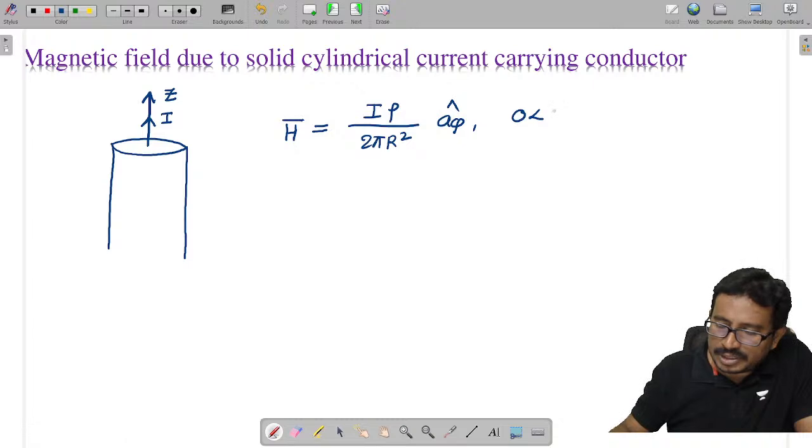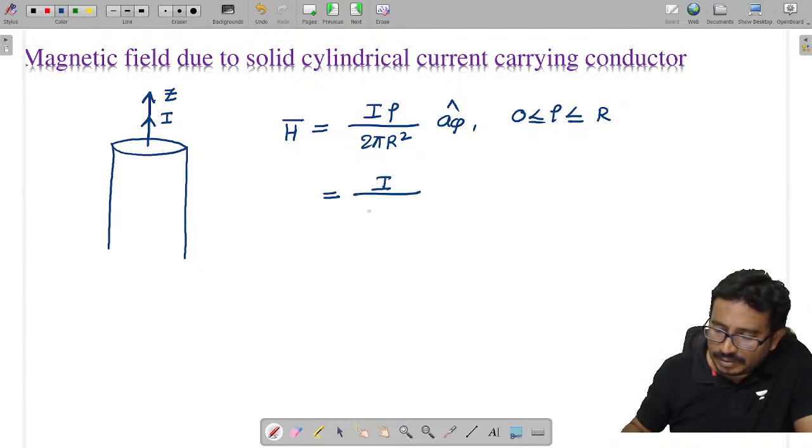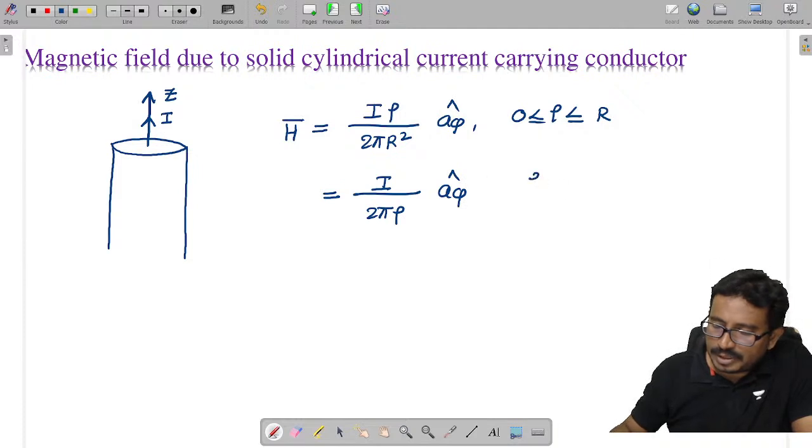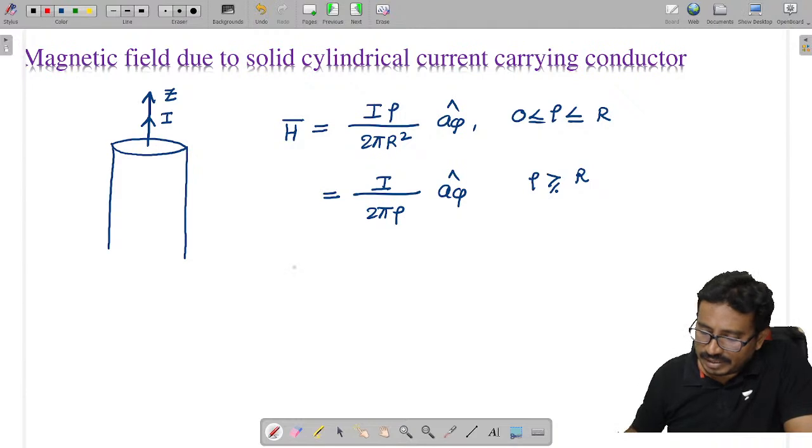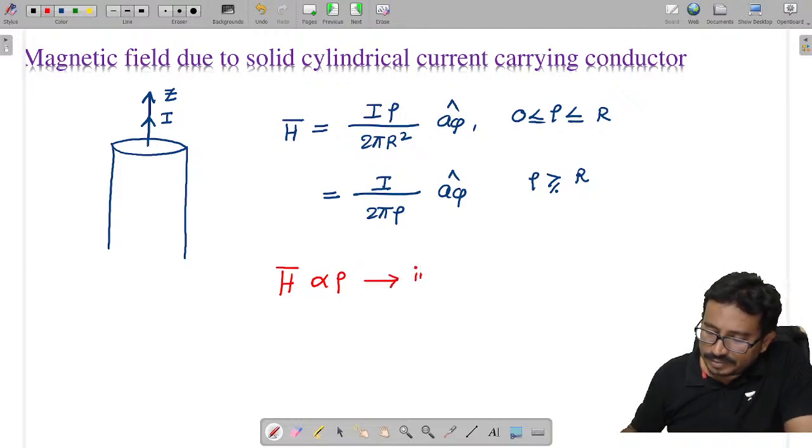This is for rho between 0 and capital R. And outside it is given as I by 2 pi rho into A phi cap, for rho greater than capital R. You can see how the magnetic field is proportional to the distance: inside a conductor it is directly proportional to rho, and outside it is proportional to 1 by rho.